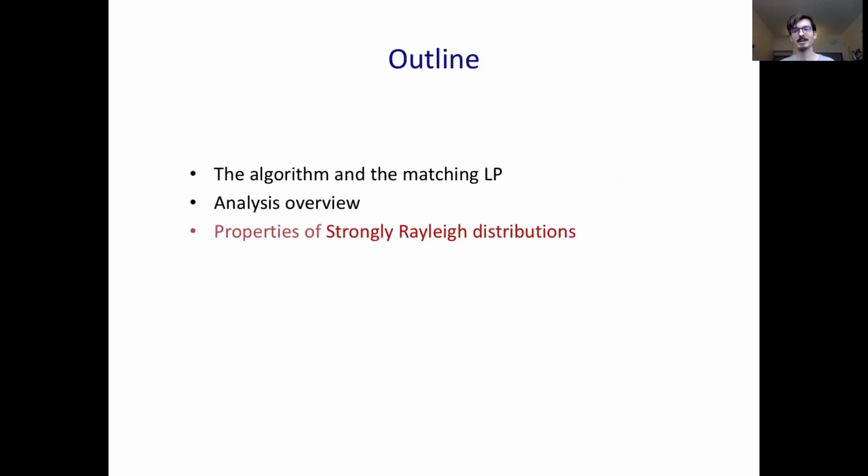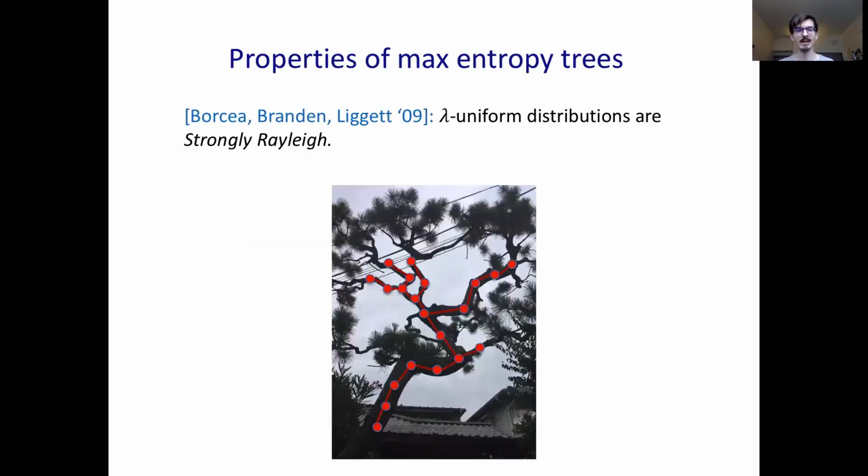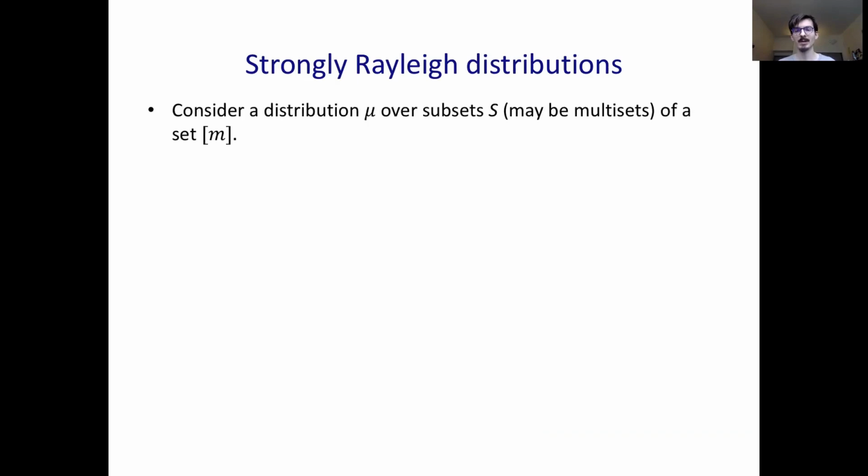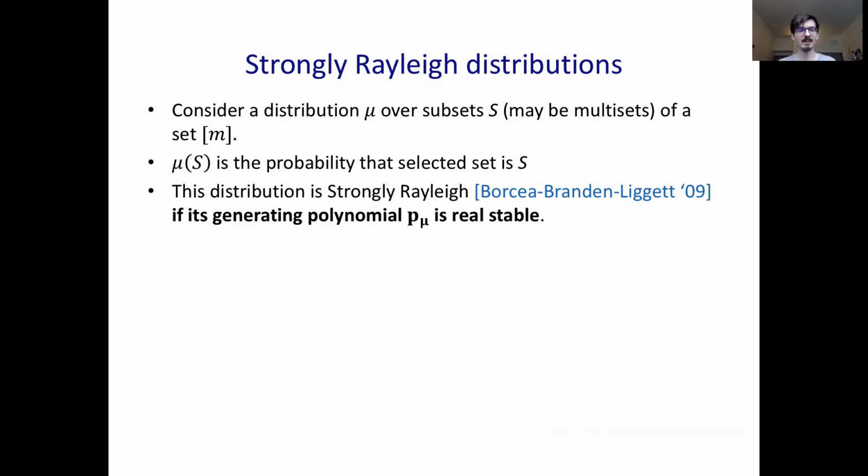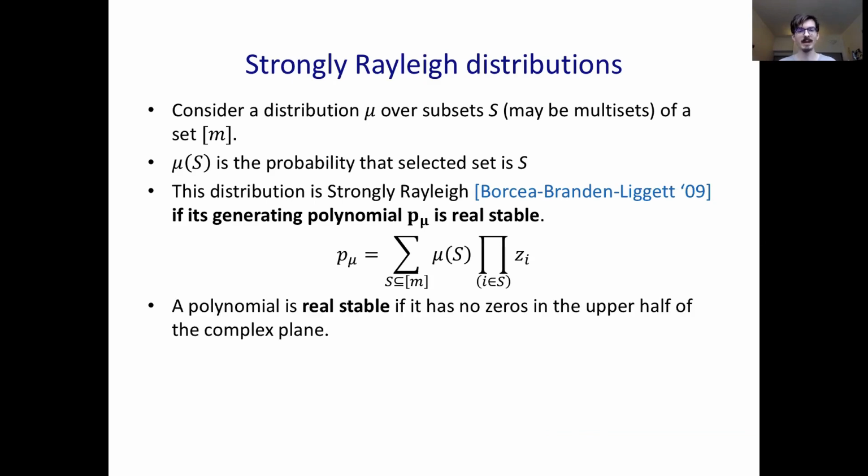So to get this, we need to look at some properties of our tree, properties of our distribution. I talked about lambda uniform distributions earlier in the talk. And it turns out these distributions are what's called strongly Rayleigh. So let me define this quickly. Consider a distribution mu over subsets S of a set M. Let mu of S be the probability that S is selected. Then we say the distribution is strongly Rayleigh if its generating polynomial is real stable. And we call a polynomial real stable if it has no zeros in the upper half of the complex plane.